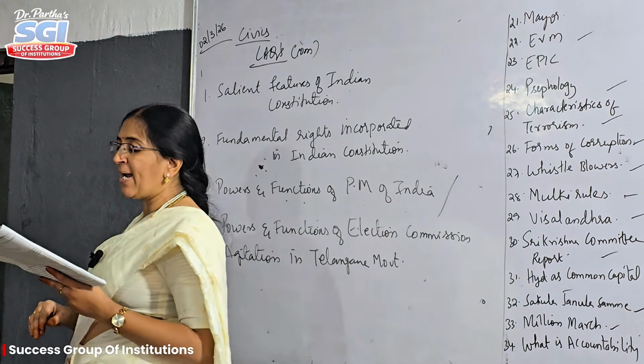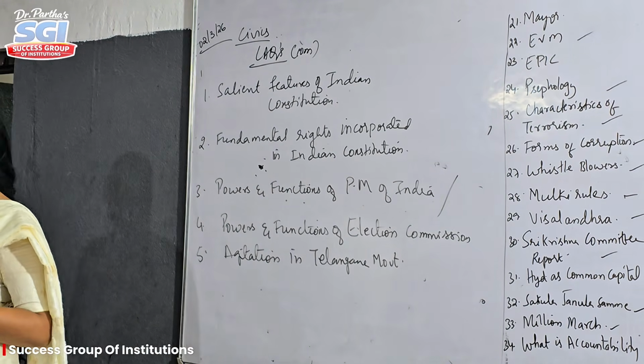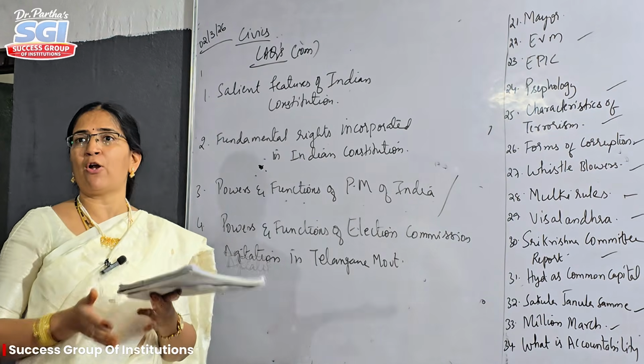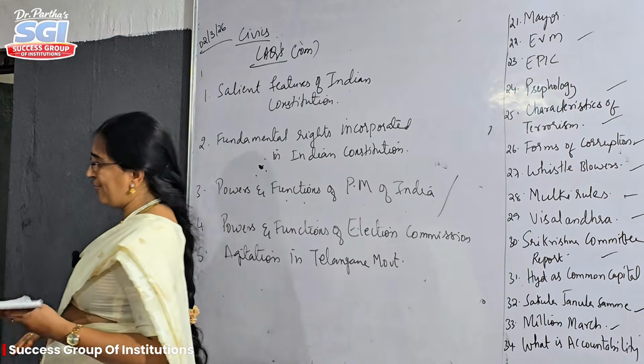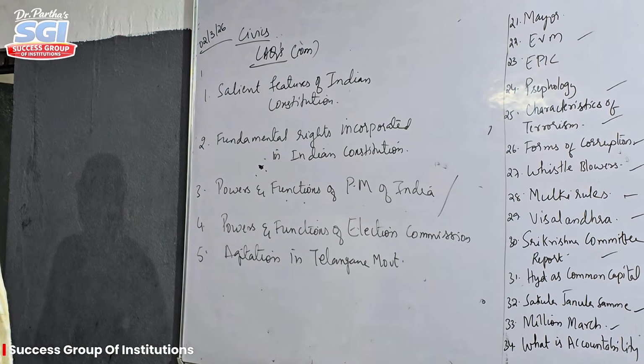Okay, and the third one, unitary and federal features. So in normal times it follows the federal system. When an emergency situation comes, it converts into the unitary system. And the next one, parliamentary government.